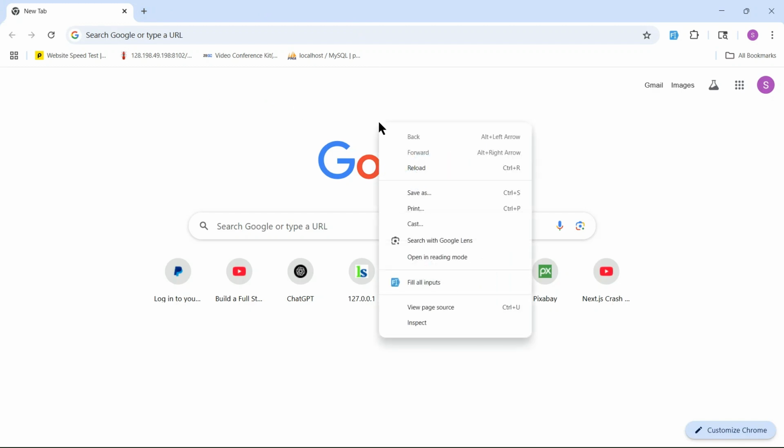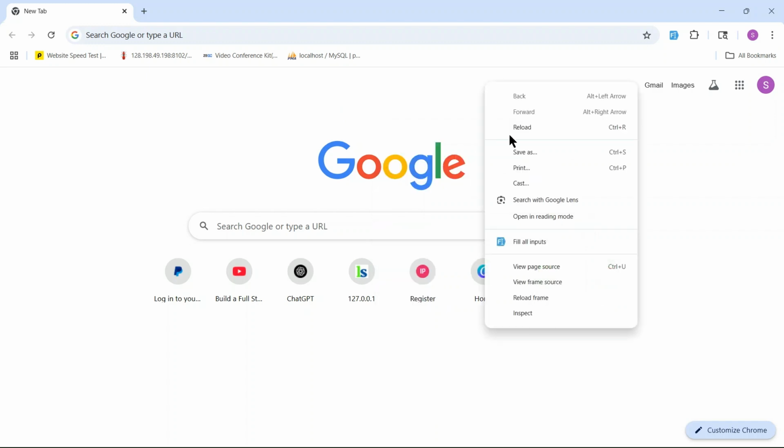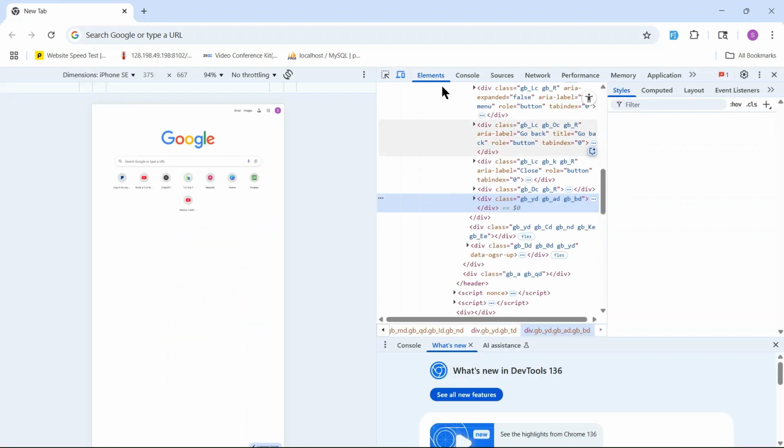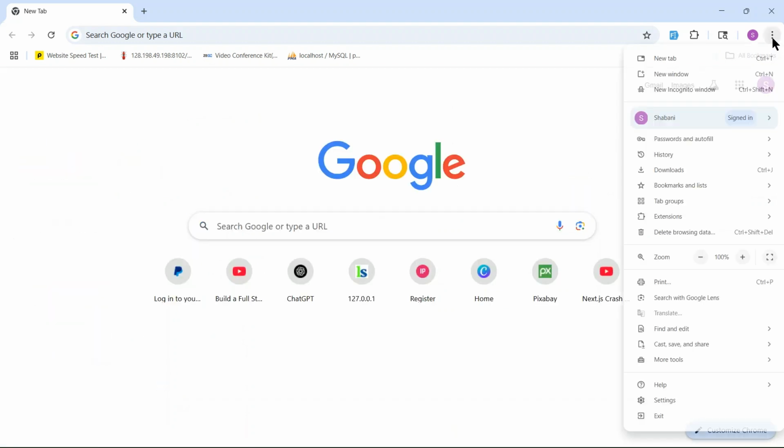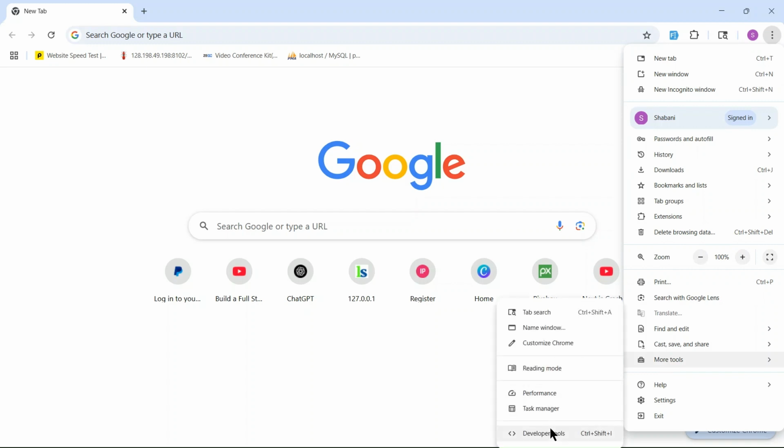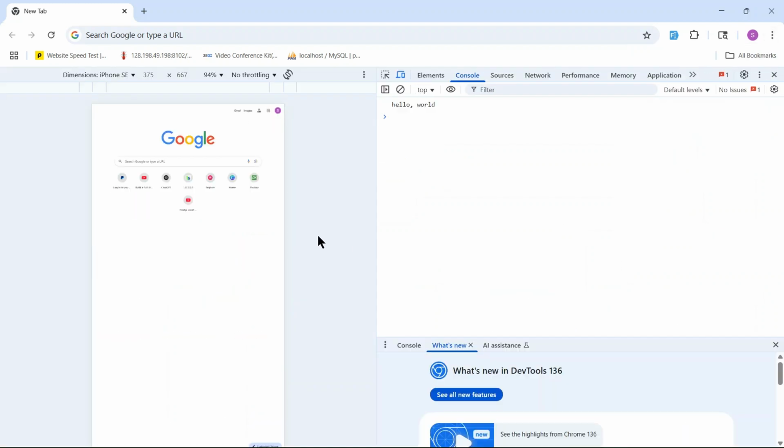In this case, we are going to use Chrome. You can right click to open inspect, or you can also go to options, more tools, and you get developer tools. So I can open this one.